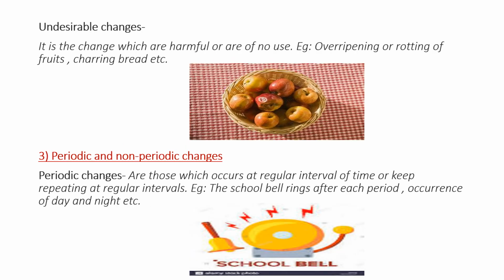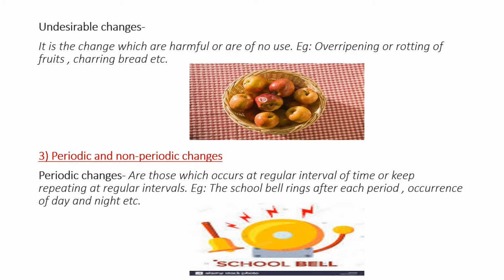Coming to the next, undesirable changes. These are the changes which are harmful or of no use, such as over ripening or rotting of fruits and charring of bread, etc. These are undesirable. Nobody wants the fruits to over ripen and rot. Okay, this is undesirable change.